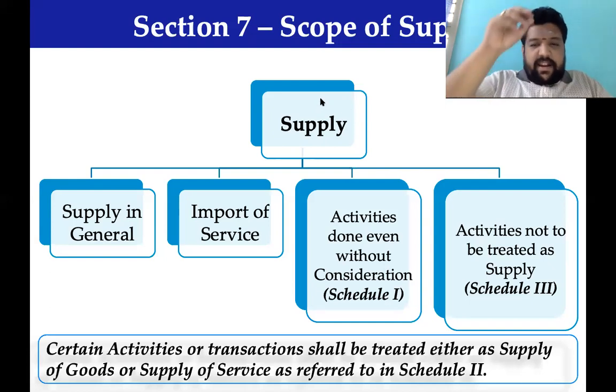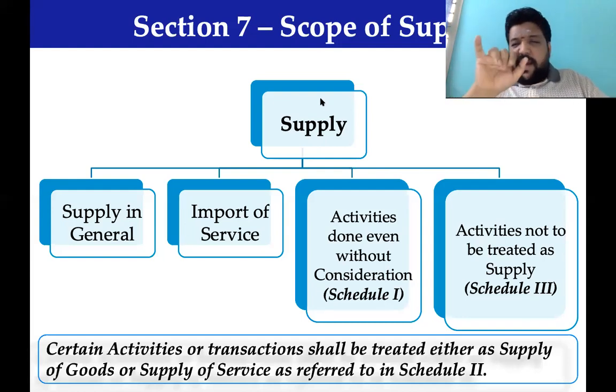And there are transactions which are treated by the government either as supply of goods or supply of services. So Schedule 1, Schedule 2, Schedule 3 are the discussions where one will say, without consideration, every activity which is listed in Schedule 3 is not taxable.